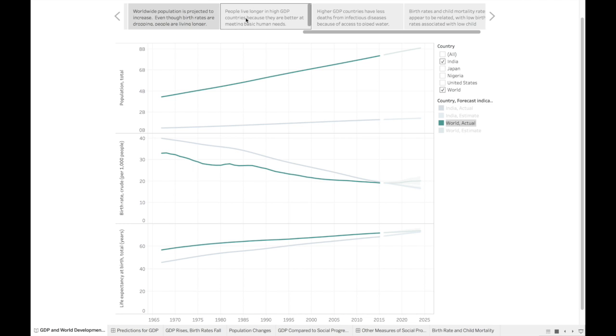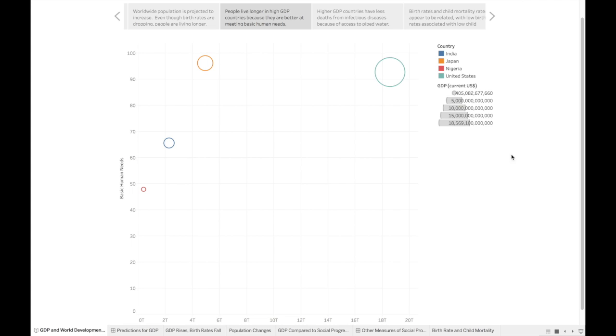For this next graph, I looked at how GDP is linked with social progress, specifically with the country's ability to meet basic human needs. The size of each country's circle is proportional to their GDP, so the wealthier countries have larger circles. Even though Japan has a smaller GDP than the United States, they have a higher ability to meet basic human needs. Nigeria has the smallest GDP and is located at the bottom of the graph.